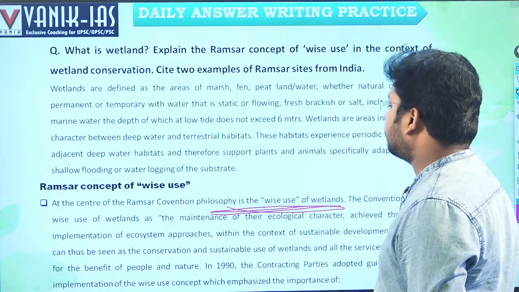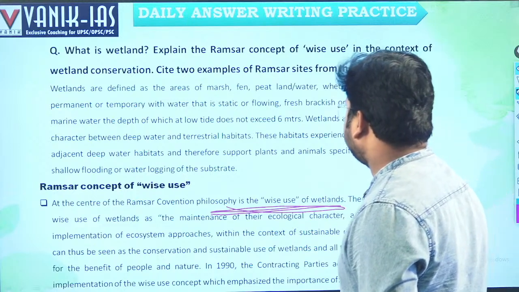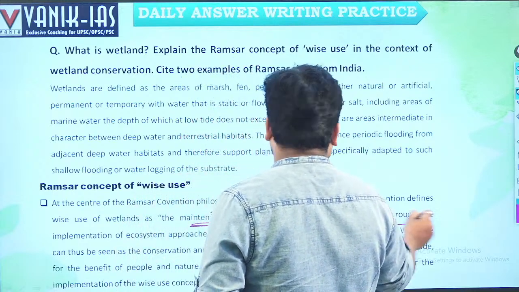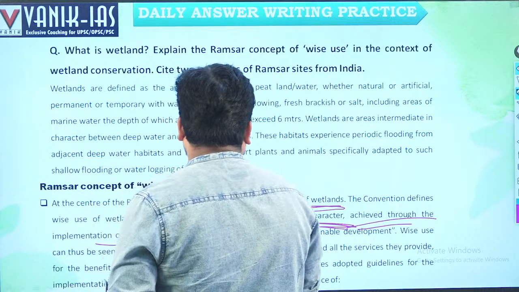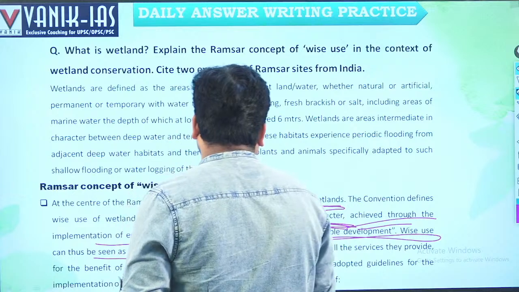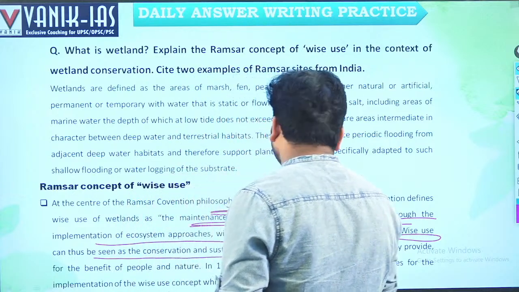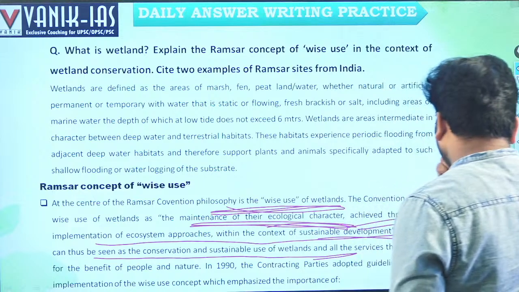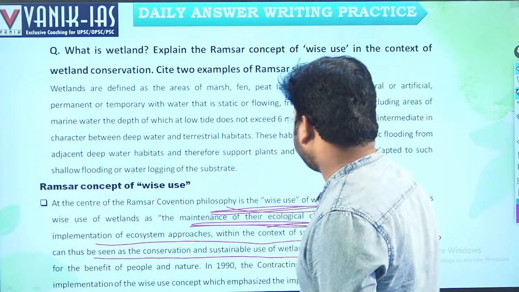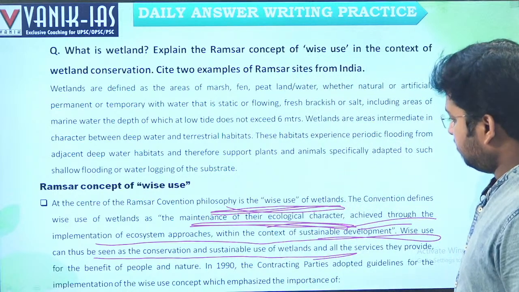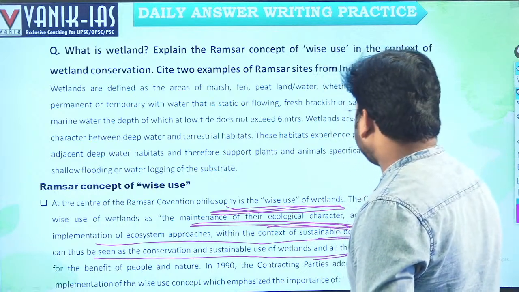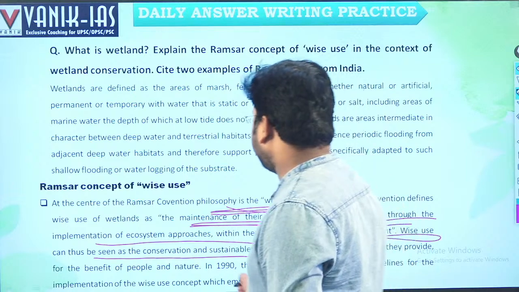The convention defines wise use of wetlands as the maintenance of their ecological character, achieved through the implementation of ecosystem approaches within the context of sustainable development. Wise use can thus be seen as conservation and sustainable use of wetlands and all the services they provide for the benefit of people and nature. Wise use of these wetlands, that is sustainable development of wetlands, so that they provide benefit to the people and the nature.